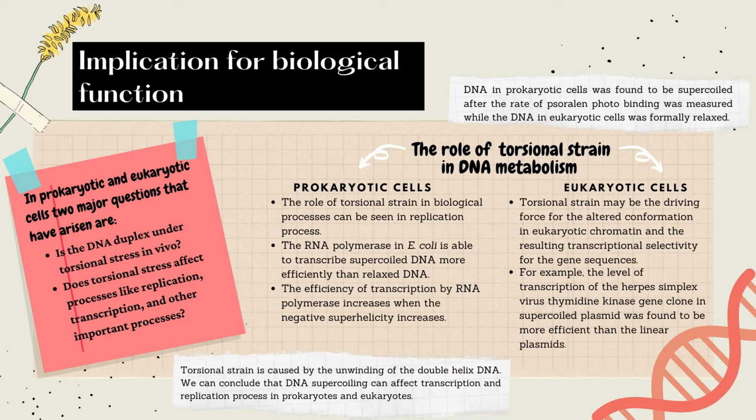It is shown that the efficiency of transcription by RNA polymerase increases when the negative superhelicity increases. However, some genes are maximally expressed on highly supercoiled DNA while some are not. In eukaryotes, torsional strain may act as a driving force for the altered conformation in eukaryotic chromatin and the resulting transcriptional selectivity for the gene sequences. Hence, we can conclude that DNA supercoiling can affect replication and transcription processes. So that is all from me, and now we will proceed with the conclusion and questions.